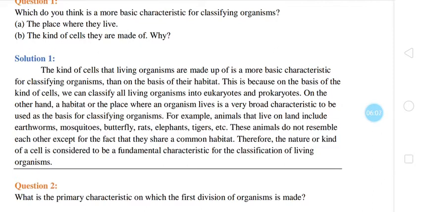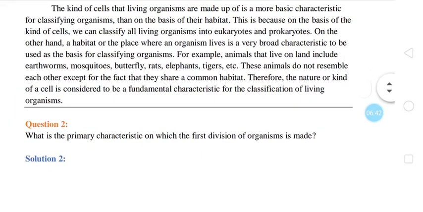So morphological as well as physiological characteristics will be the same. So classification can't be made. Let us take another example, say cows living in Kalwan and cows living in Mumbai. Is there any difference? On the basis of places where they are living, we cannot classify the organisms. On the contrary, on the basis of some other characteristics like the kind of cell they are made up of, we can classify the organisms, isn't it?